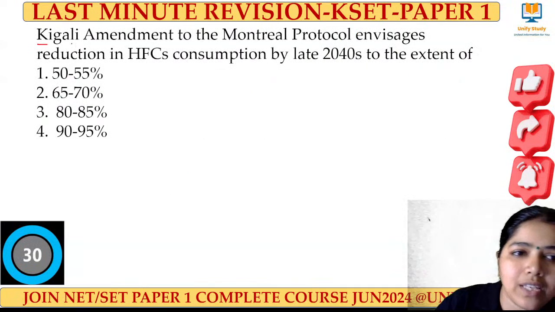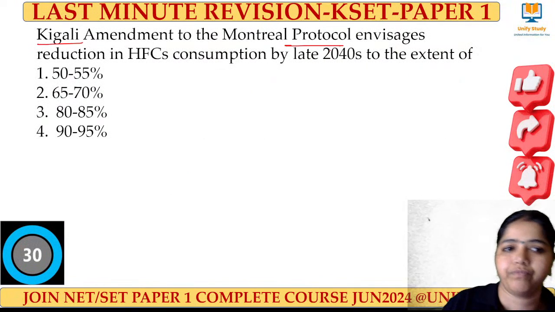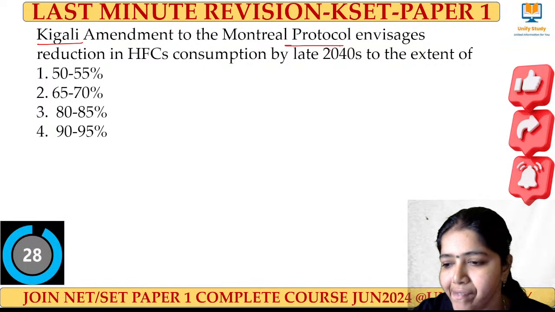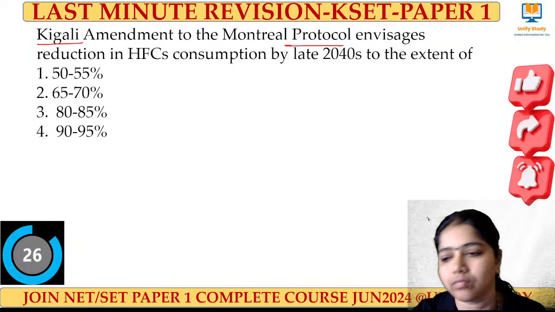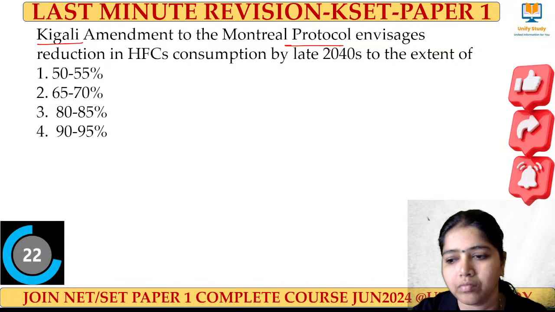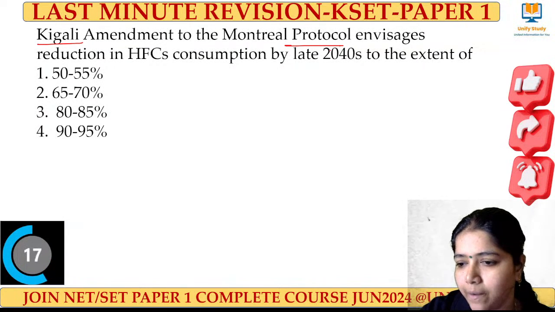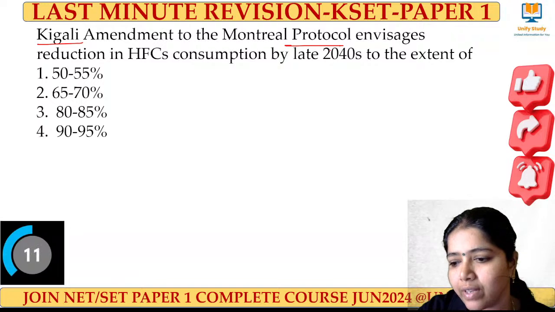This is a question from protocol. Very good, this question is very important.